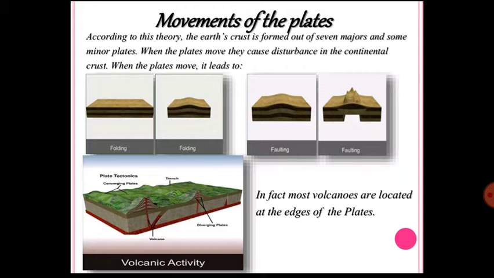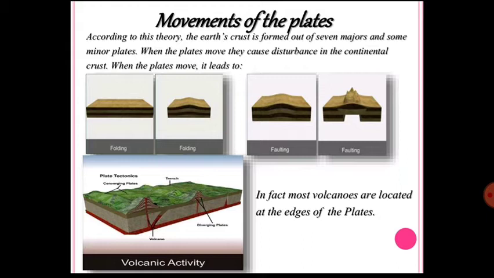We will touch on all the portions while we discuss the plate tectonic theory. This concept was formulated in the 1960s, and Alfred Wegener is the father of this theory.